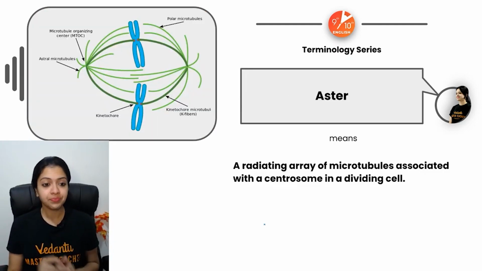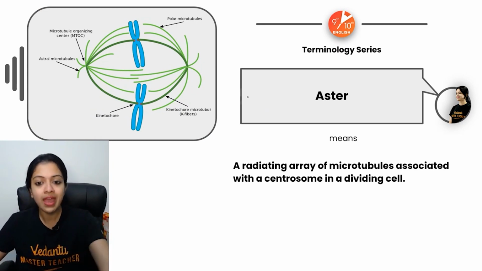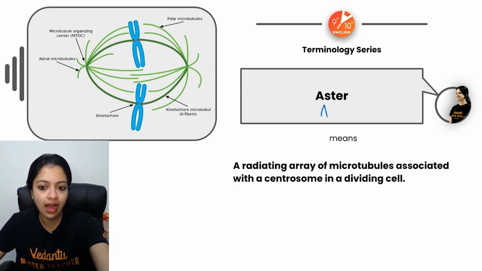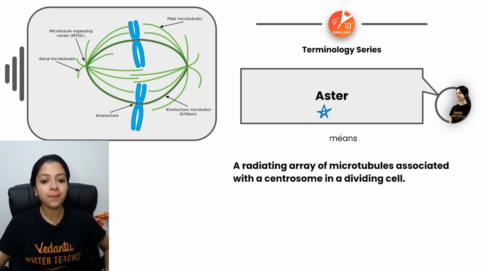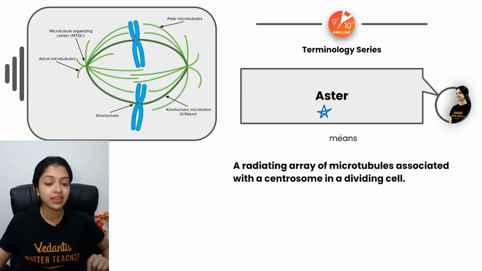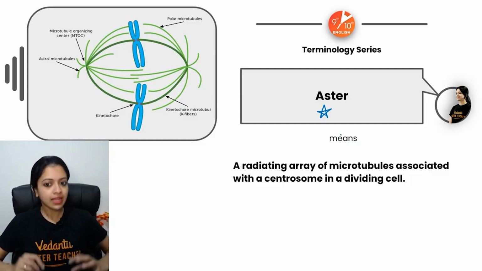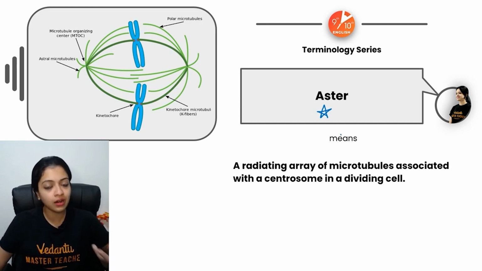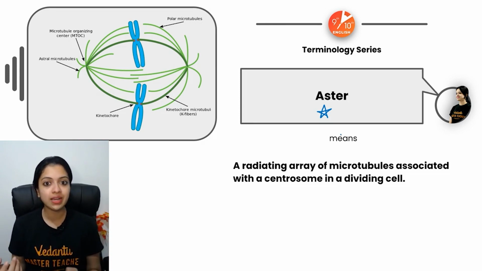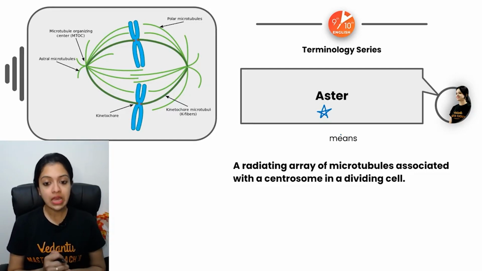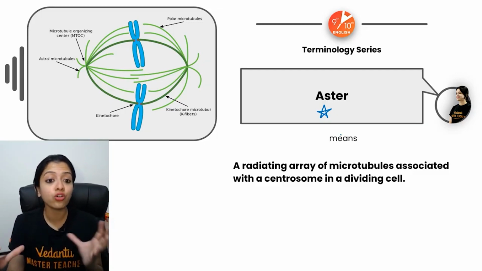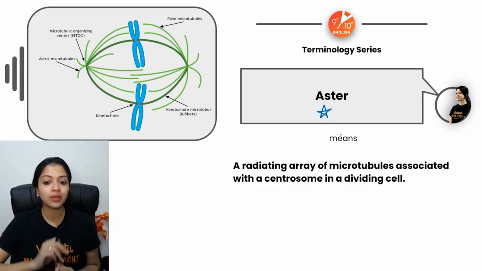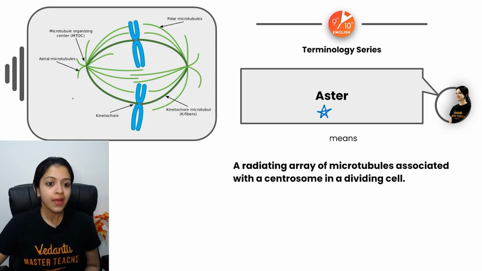Now, what is Aster? Children, remember, Aster means a star. Asterias, for example, is the scientific name of starfish. In olden times, in all of those languages from which biology terms have been derived, Aster meant star. So it is a radiating array of microtubules associated with the centrosome in a dividing cell. This is what it is.